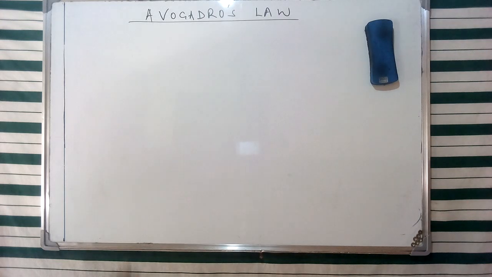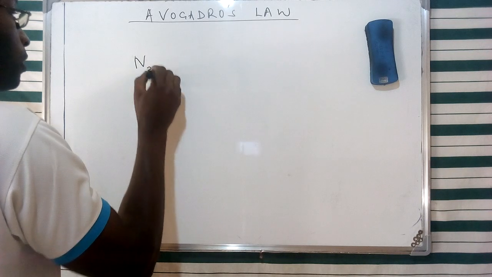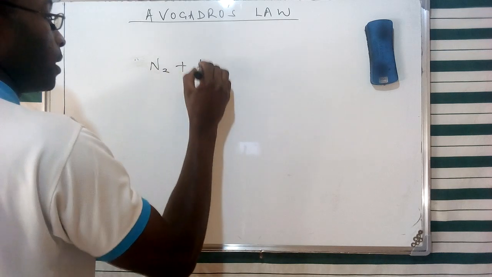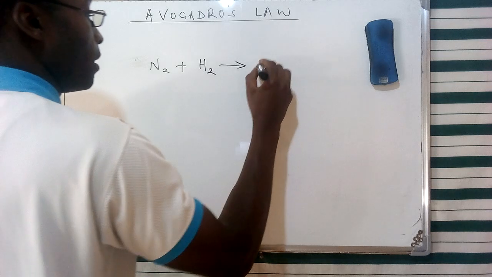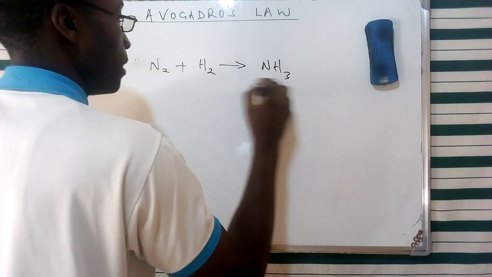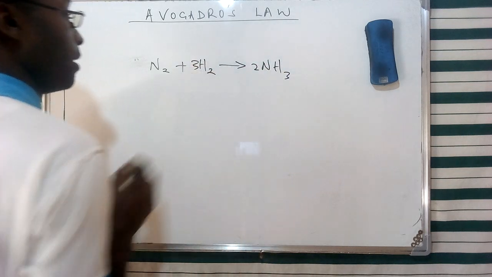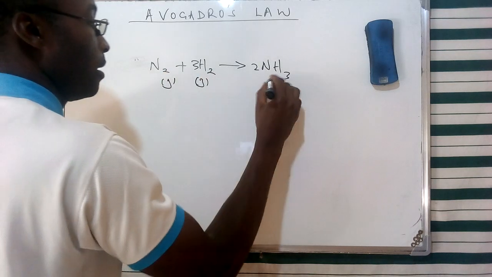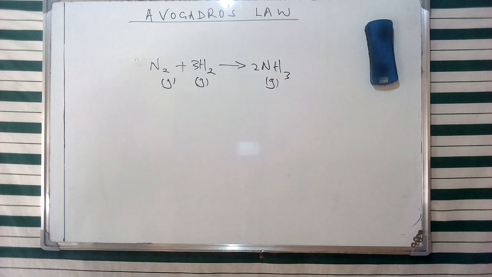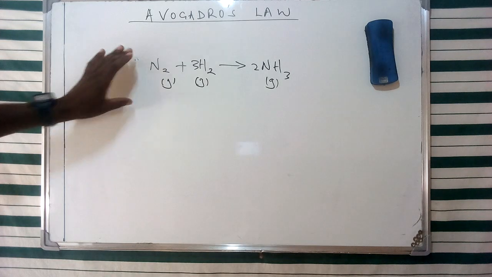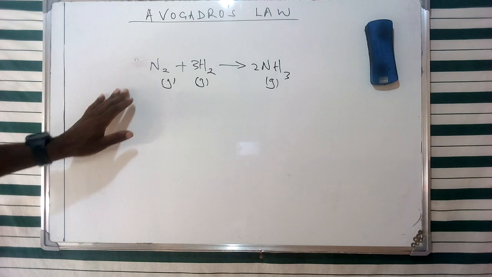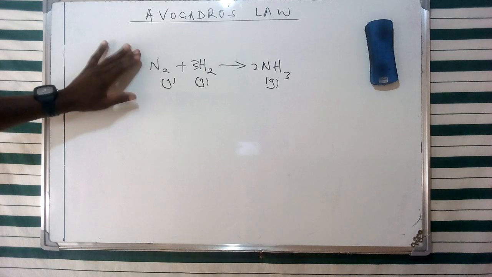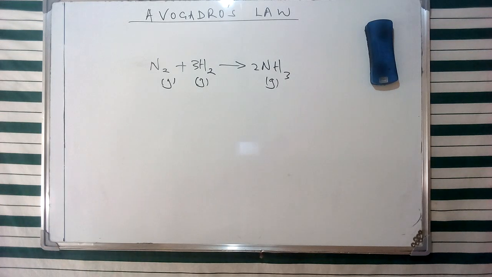And we gave an example of the reaction between nitrogen and hydrogen to give ammonia. We see that this reaction is a gaseous reaction, with the reactants and the products formed as such. And this is going to give us a basis of the stoichiometric relationship between various aspects of gaseous reactions.